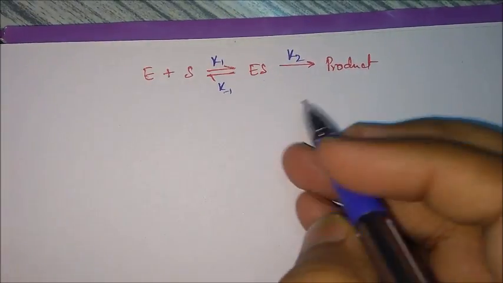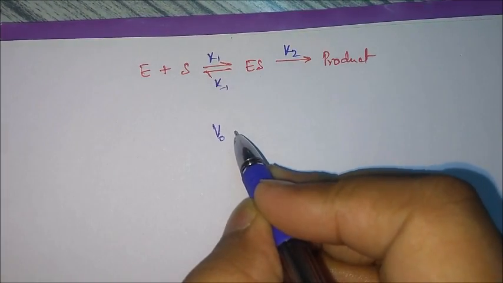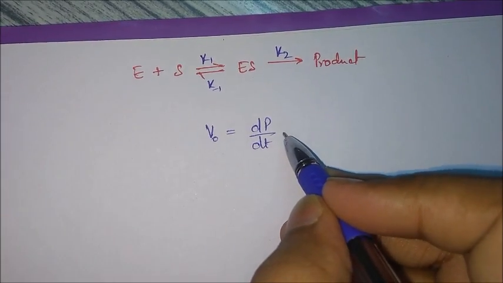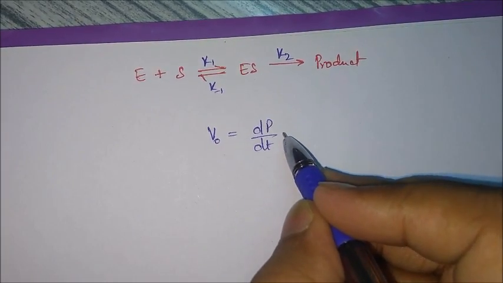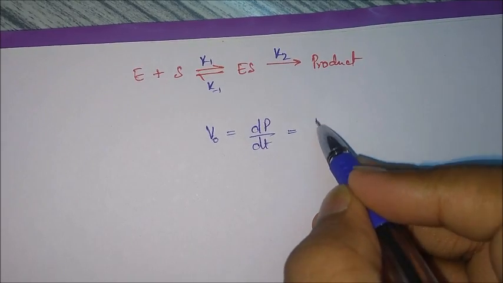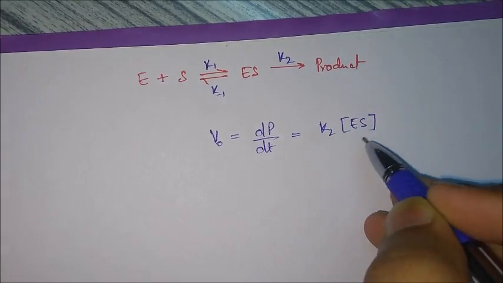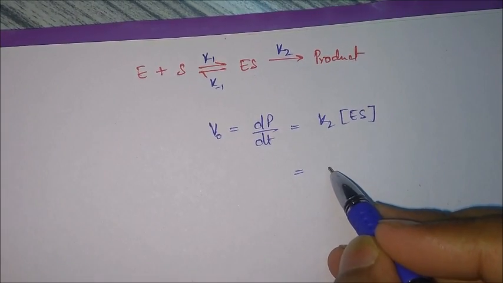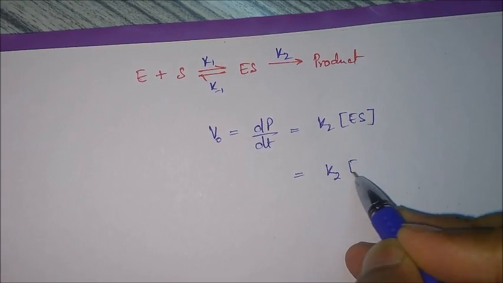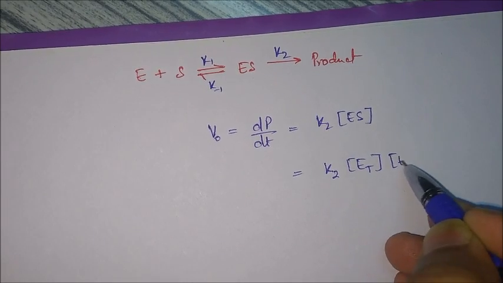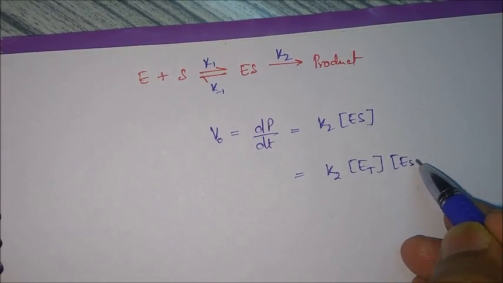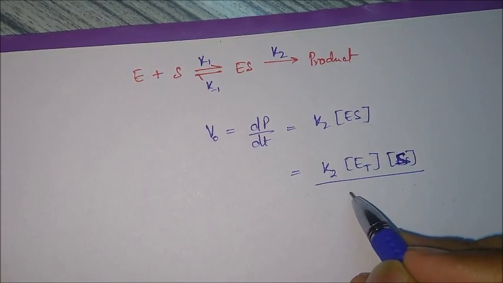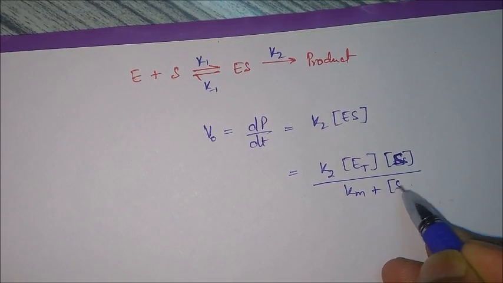Now, as I explained, the rate of reaction V naught is equals to dP by dt, that is the rate of formation of product. P is denoting the concentration of product, and that will be equal to K2 into concentration of ES. Now we will put the value of ES from our previous equation, and that will give us K2 ET into S, and in the denominator we have Km plus S.